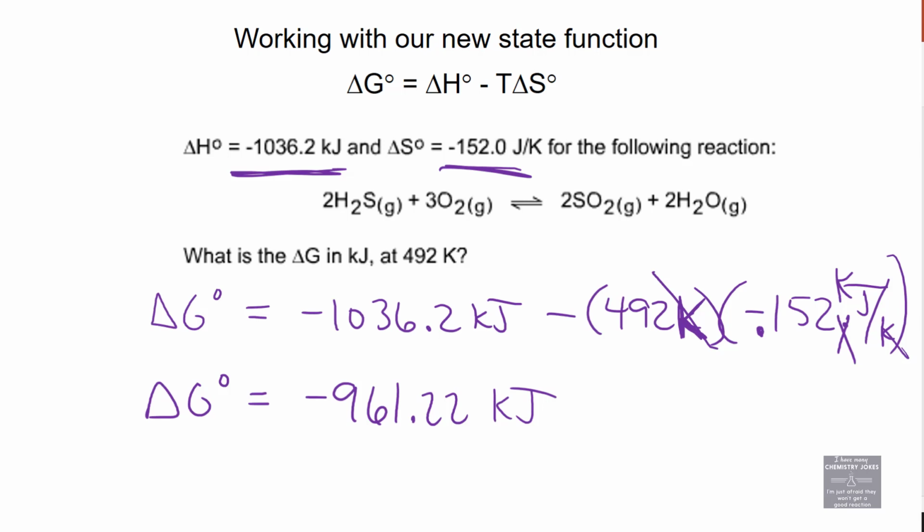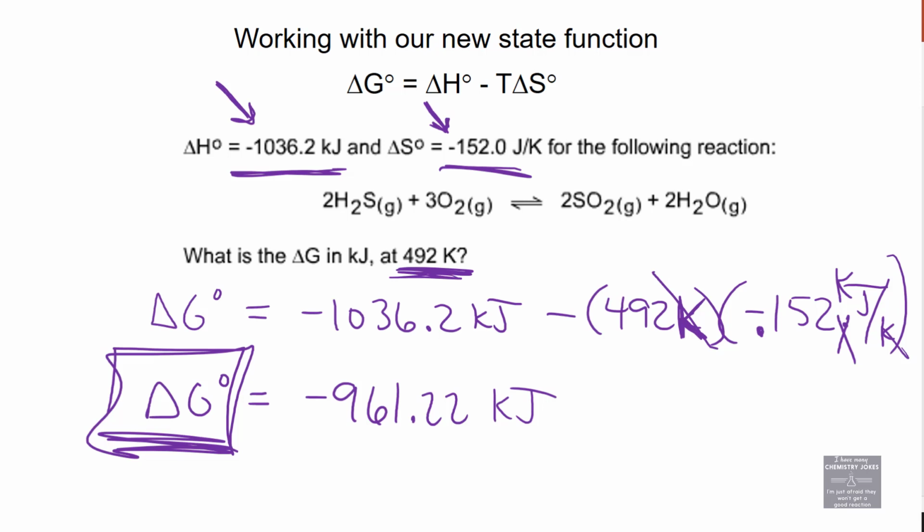One thing that I want to say is that delta G changes dramatically with temperature. Delta H and delta S are relatively temperature stable, relatively temperature independent. If you look in the back of our textbooks, it has tables for delta H and delta S at 25 Celsius, but that's far from 492 Kelvin, but those values are still pretty close. The delta H and delta S are still pretty close, 298 to 492, because delta H and delta S are relatively temperature independent. But delta G is very dependent on temperature. See, temperature is in the equation. Delta G is very dependent on temperature.